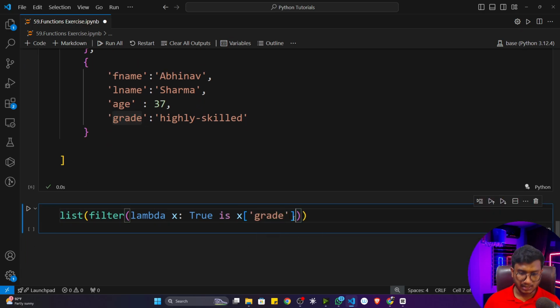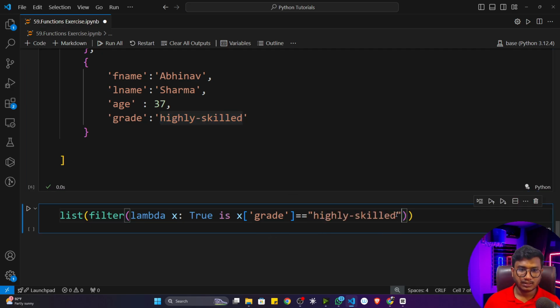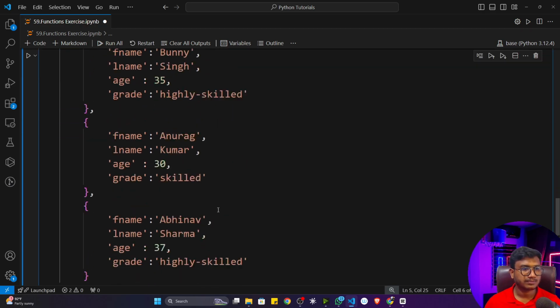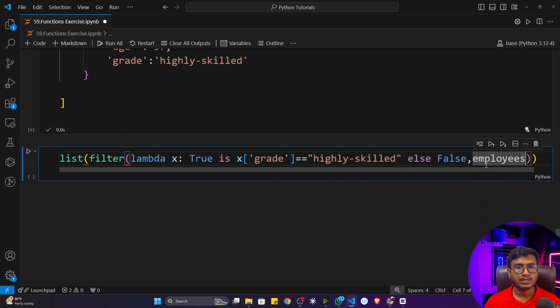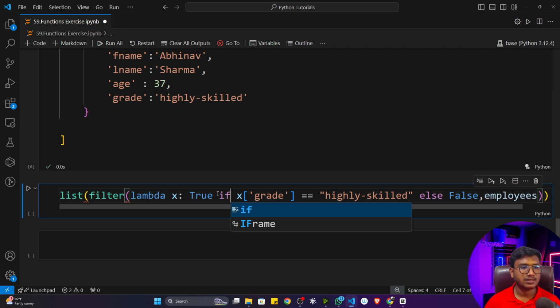If grade is equal to highly skilled, then it will give me true. Otherwise, in the else, it will give me false. And second parameter, I have to pass this particular list, the employee list. Now if I execute the program, it is showing me an error because it should be equals, not is. Now I think it's fine.